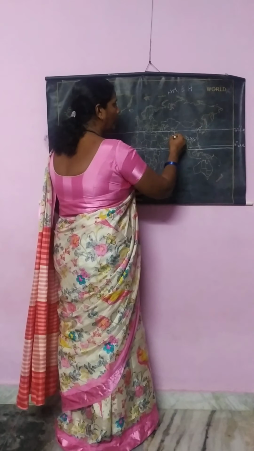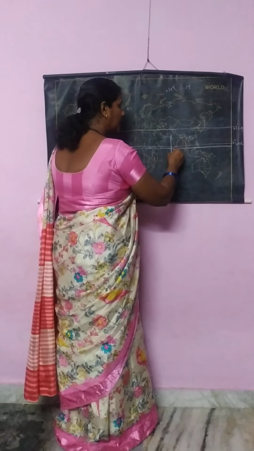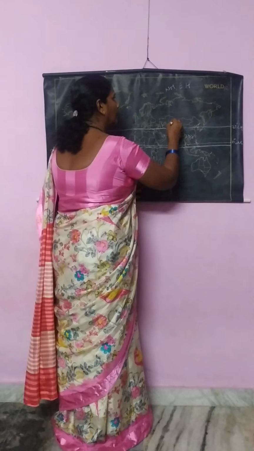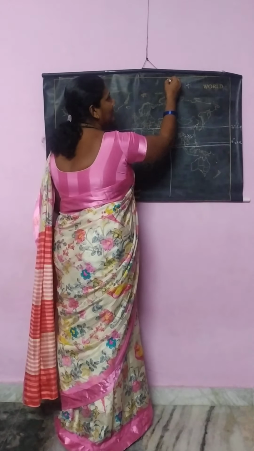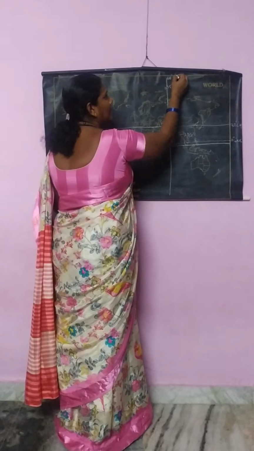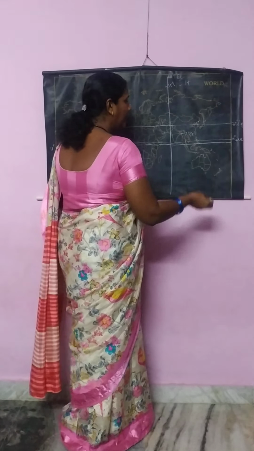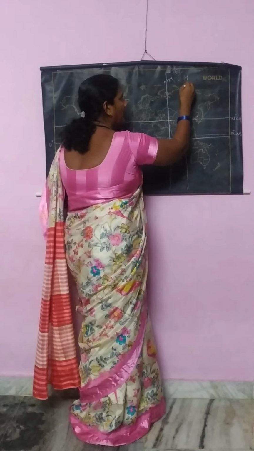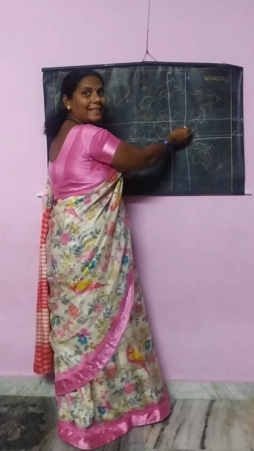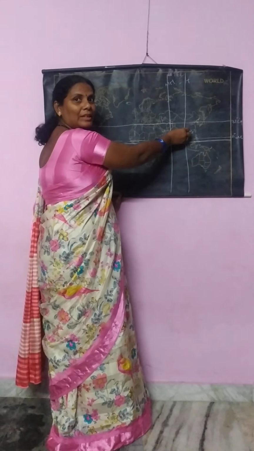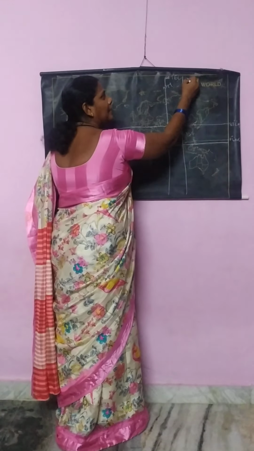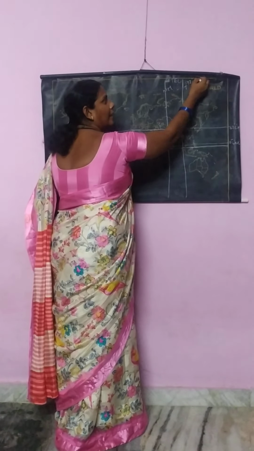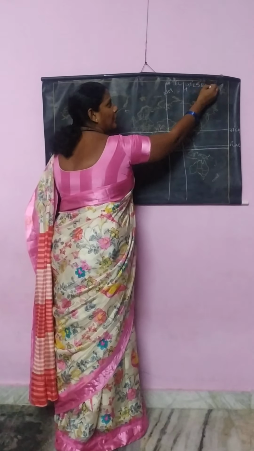We also have longitudes, by which we will locate exactly. Here, if you see, the western part of India starts with Gujarat. Here we have 68 degrees 7 minutes east longitude, and up to Arunachal Pradesh we have several longitudes. Arunachal Pradesh is the easternmost part of our nation, which has the longitude of 97 degrees 25 minutes east longitude.